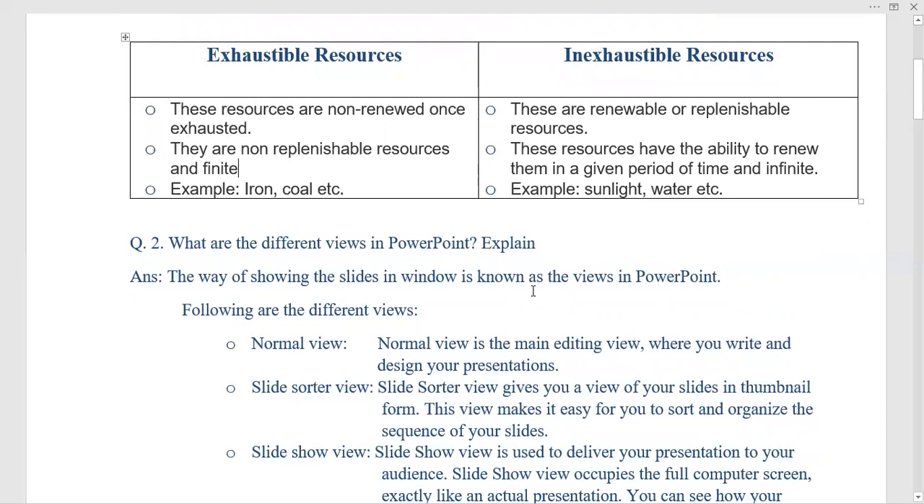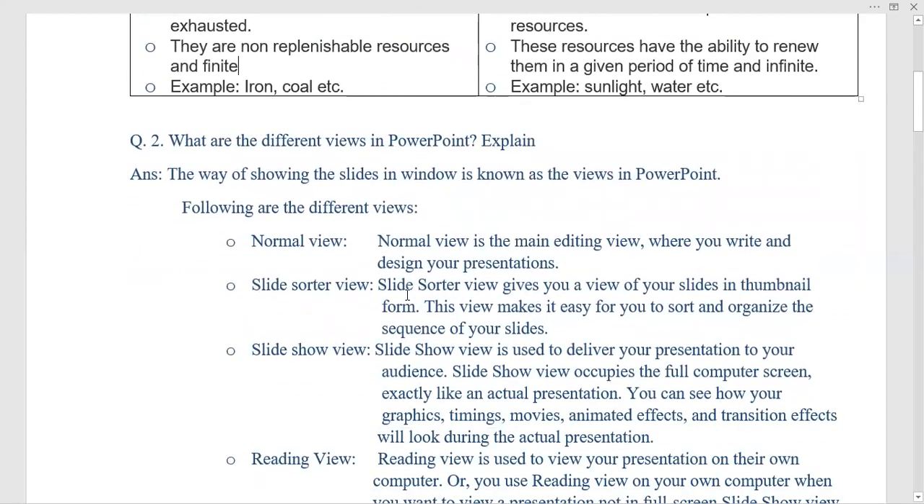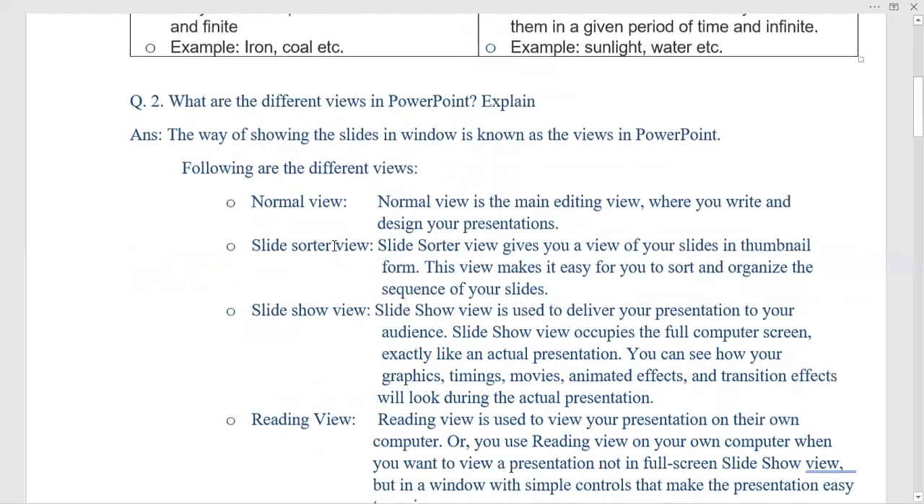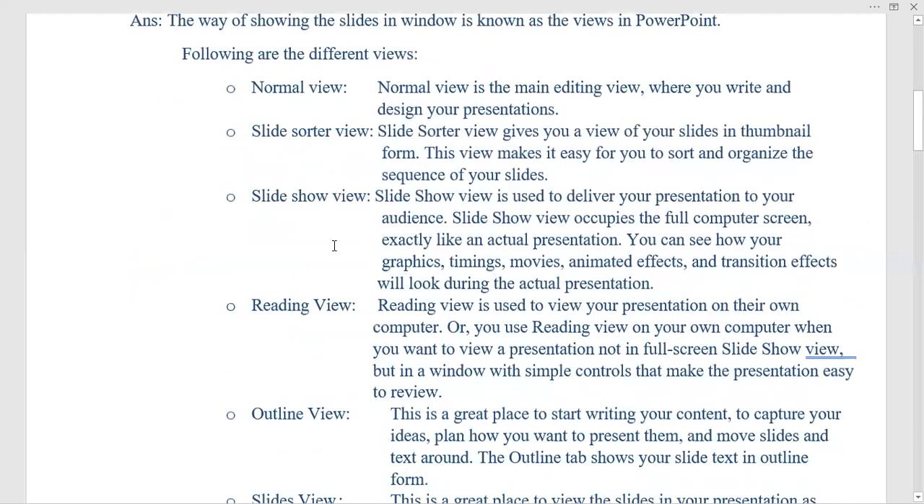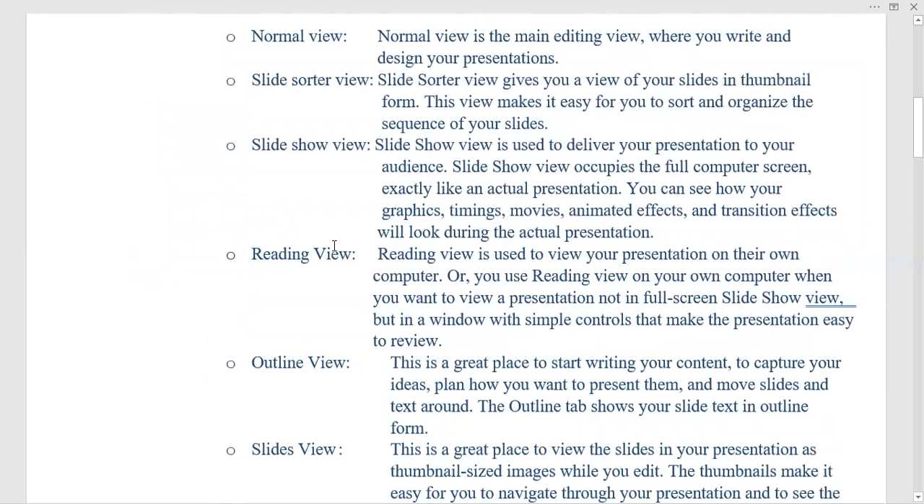So question number 2. What are the different views in PowerPoint? Explain. The way of showing the slides in a window on the computer is known as the view in PowerPoint. And these are the views, six types: normal view, slide sorter view, slide show view, reading view, outline view, and slides view.